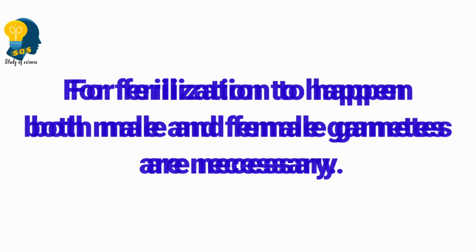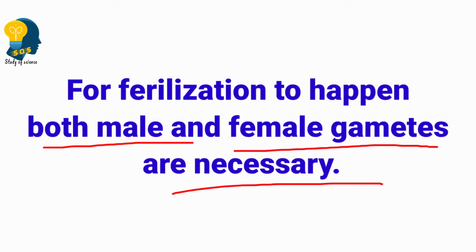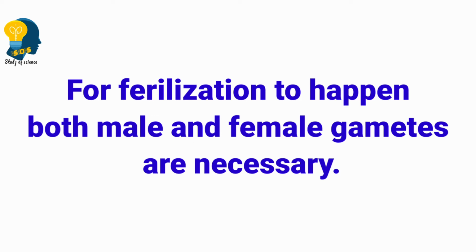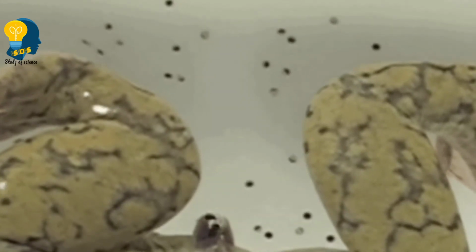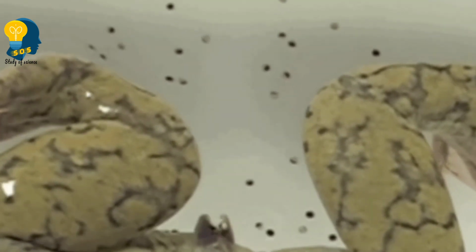You know, right? For fertilization to happen, both the male gamete as well as the female gamete are necessary. But here in the aquatic organism, what happened? We have observed that the eggs are laid by the female organism in the water.